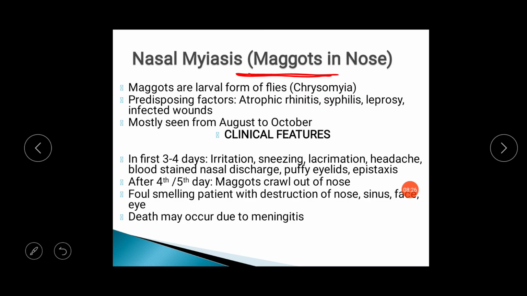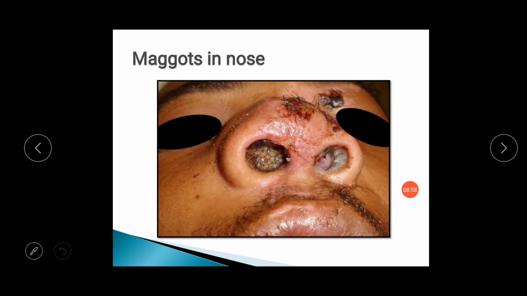In the first to 4 days of the maggots in the nose, there will be irritation, sneezing, lacrimation, headache and blood stained nasal discharge with edema over the paranasal sinuses, eyelid, and it can also give rise to epistaxis. After the 4th or 5th day, maggots will crawl out of the nose and we will have the diagnosis. In the first 3 to 4 days, on the anterior rhinoscopy, you can see the maggots in the nasal cavity.